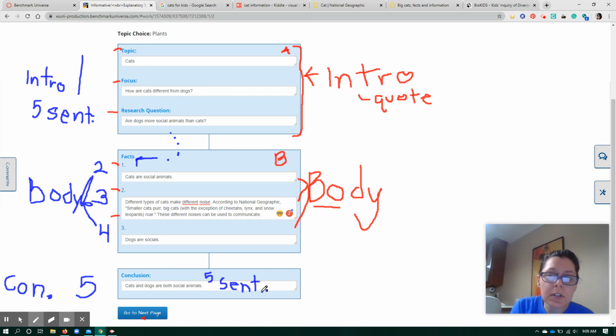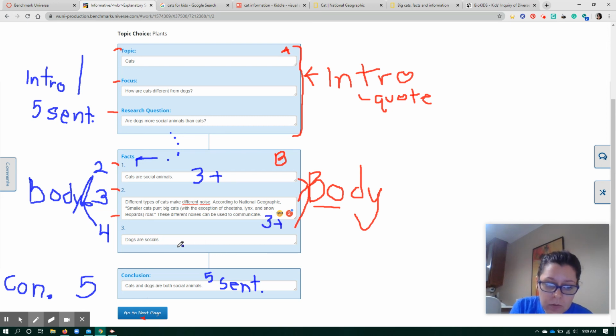But your body paragraphs are different because you have 3 paragraphs inside. You may not need 5 sentences to explain your fact. So I would say maybe 3 or more sentences for each of your body paragraphs.